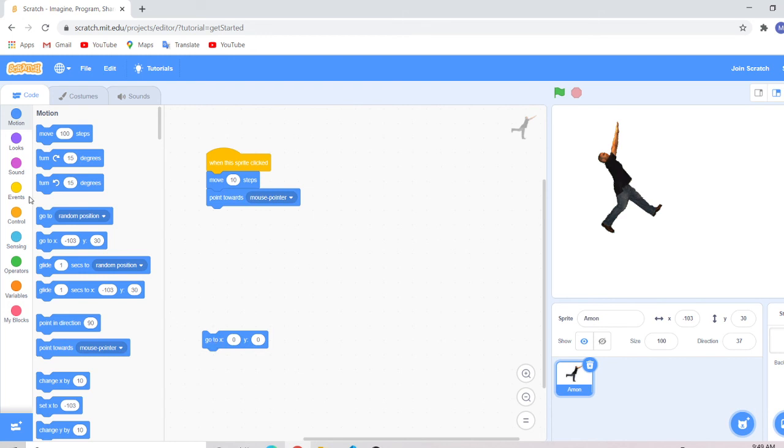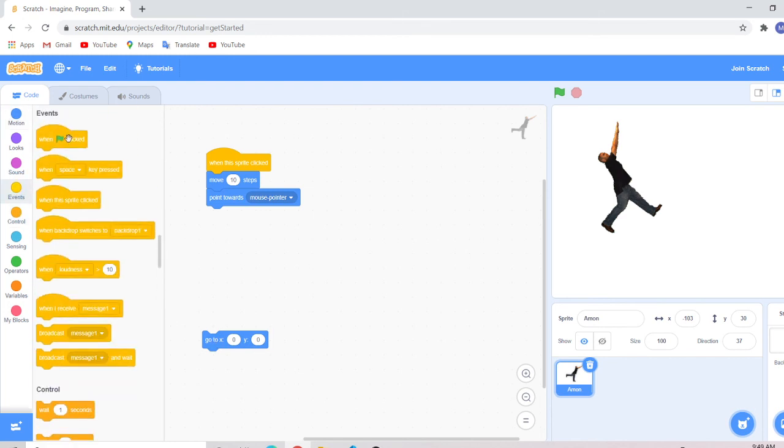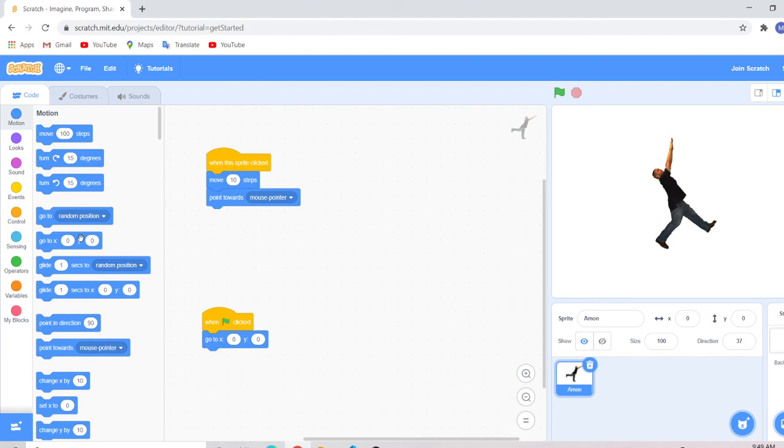I'll just put this to the side and do green flag. So now he'll be in the middle. Also, I will want him to point in direction 90 so that he will be normal.